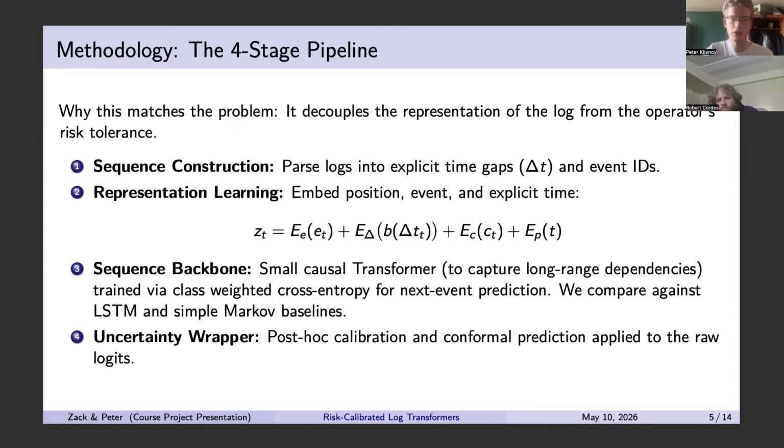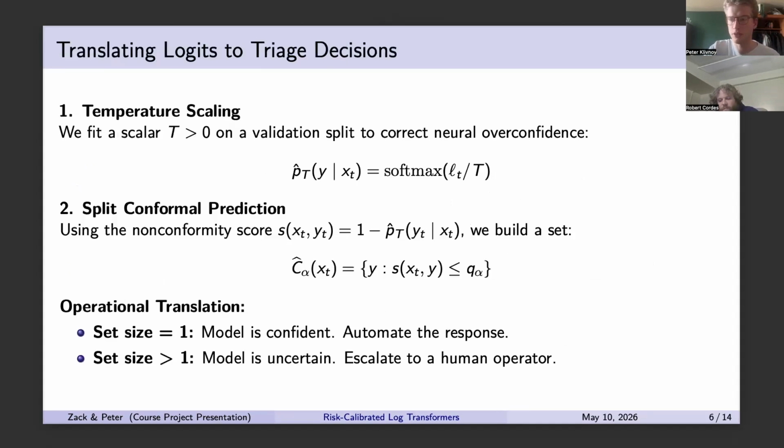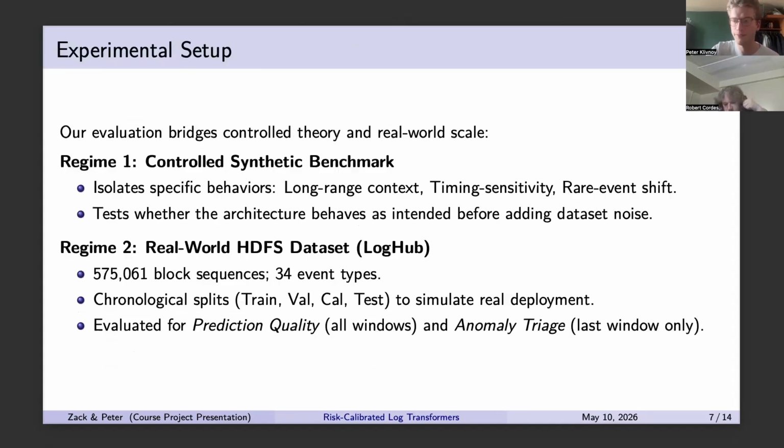Then we have some uncertainty wrapper over our learned model, which will help with operations. So how we calibrate the model is using temperature scaling, where we try to fit some T, bigger than 0, to calibrate the model to represent real probabilities. And then we use split conformal prediction to create our prediction sets. And the operational translation is that if the set size is 1, then the model is confident and we should automate the response. If the set size is bigger than 1, the model is uncertain and we should escalate.